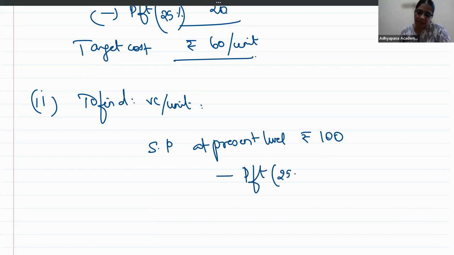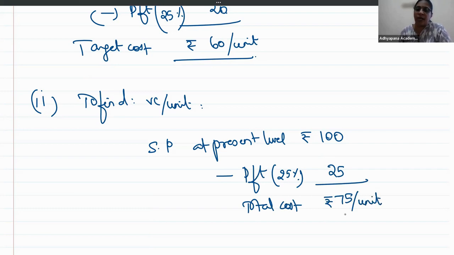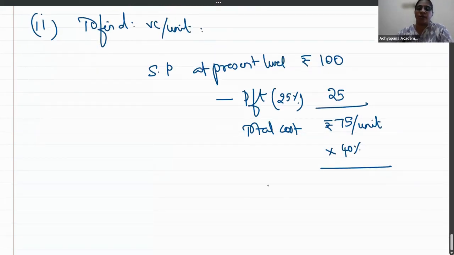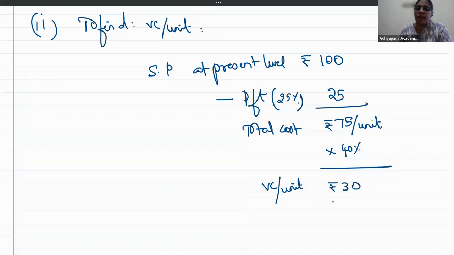What is the profit percentage given? 25%. So, 25 rupees, which means how much is your total cost? Total cost is 75 per unit, and on that 40% is variable cost. Okay. So how much is variable cost per unit? 30. Okay. Variable cost per unit is 30 rupees.